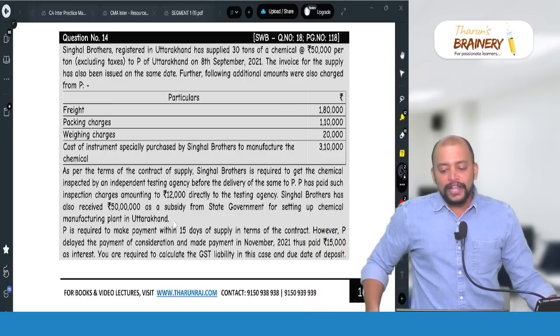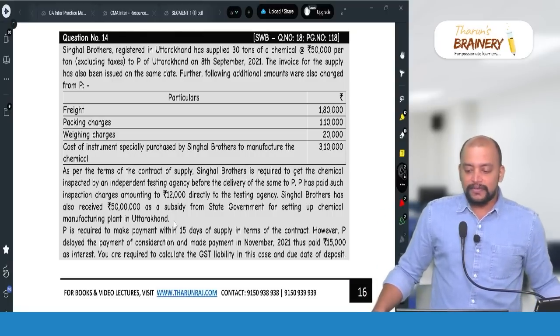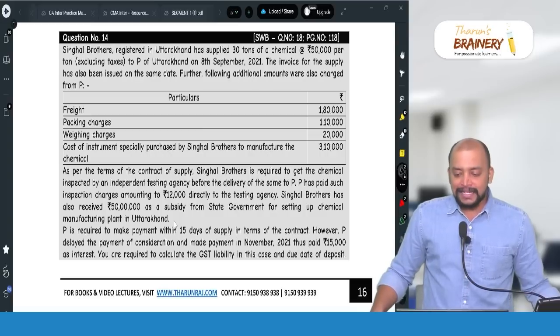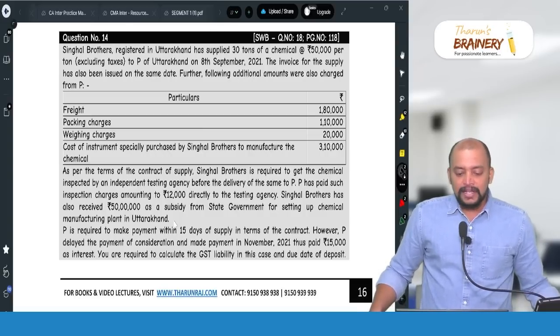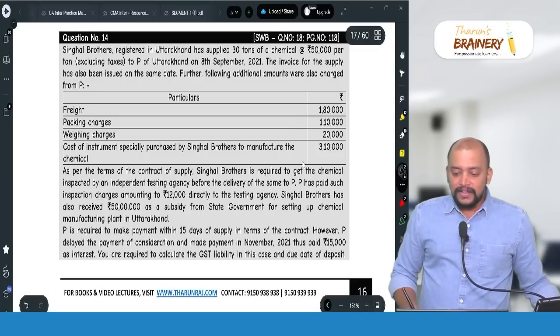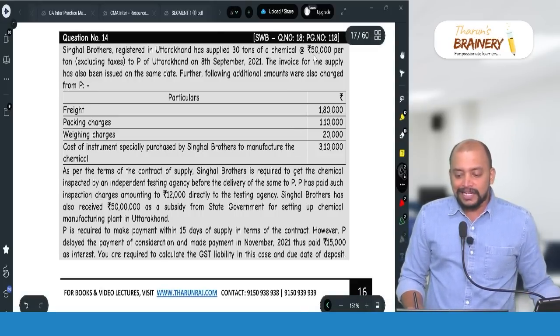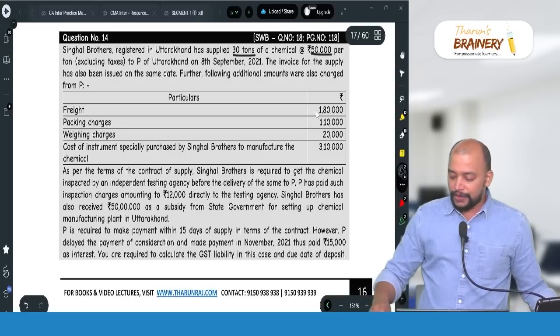Further, the following additional amounts were also charged from P. Freight 1,80,000, packing charges 1,10,000, weighing charges 20,000. So first, transaction value we will take as 50,000 into 30 tons. Because 50,000 per ton into 30 tons, that will be taken as the transaction value.